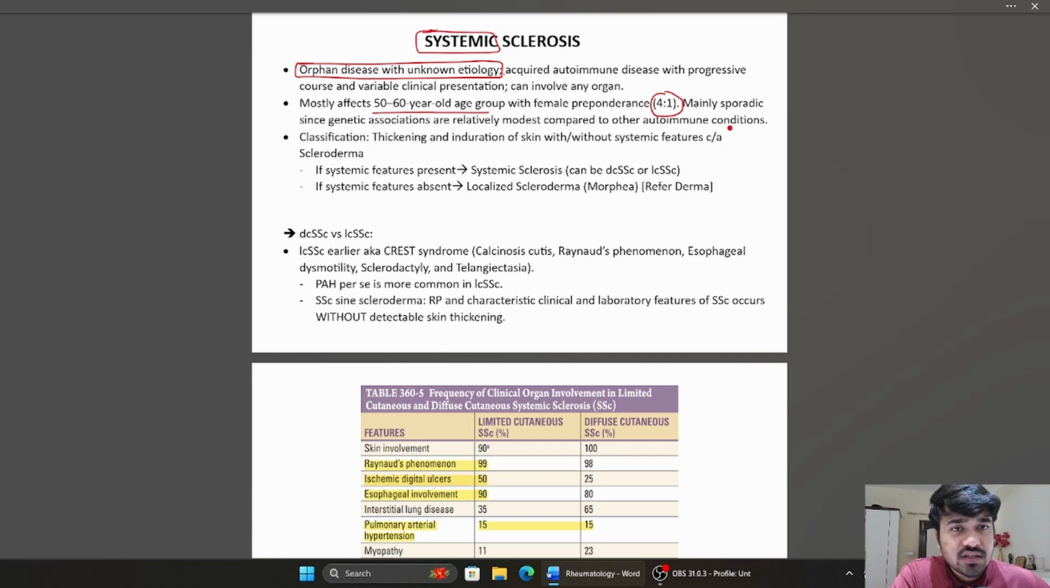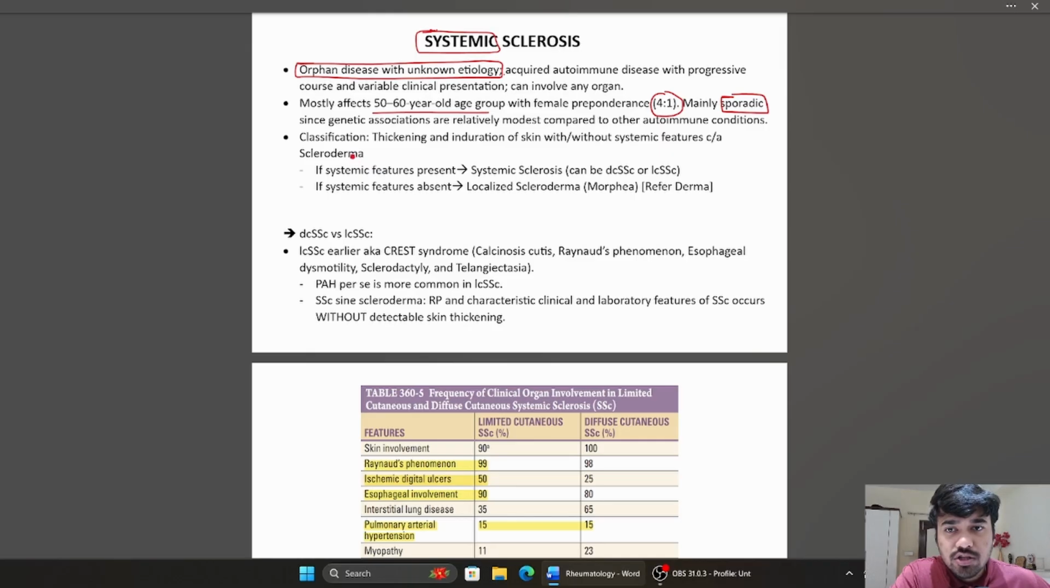Now, systemic sclerosis is mainly a sporadic condition, right? This is an important point. There is genetic predisposition, but the genetic associations are relatively modest compared to other autoimmune conditions. Hence, systemic sclerosis is more of a sporadic condition rather than an inherited one.